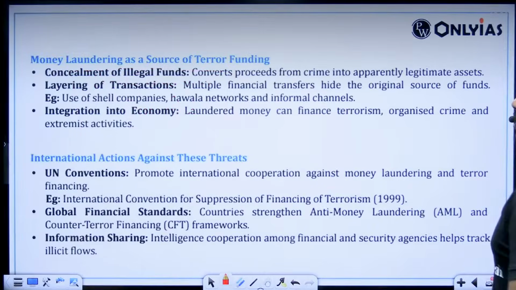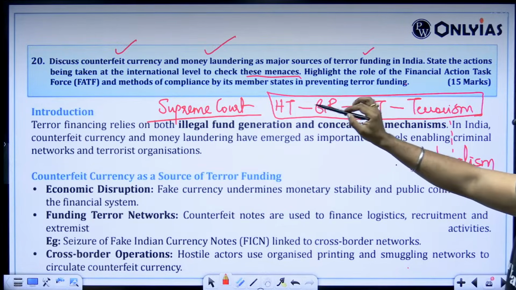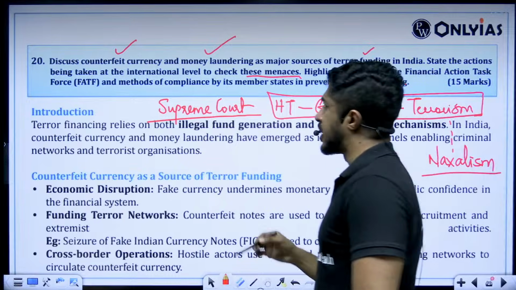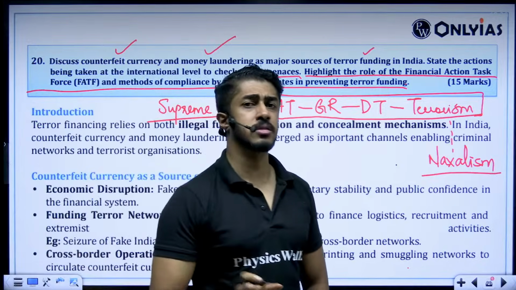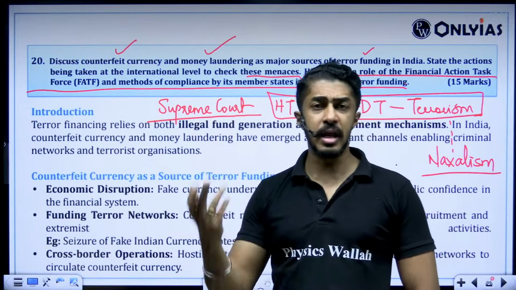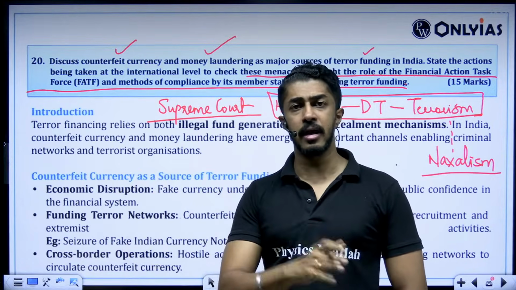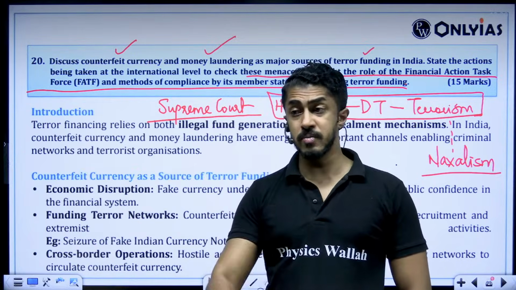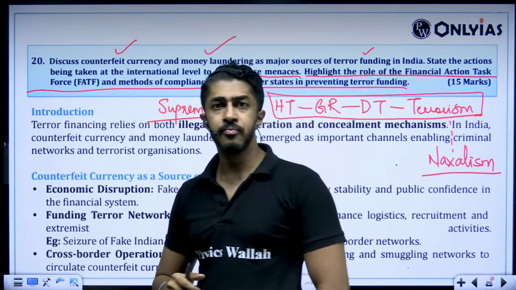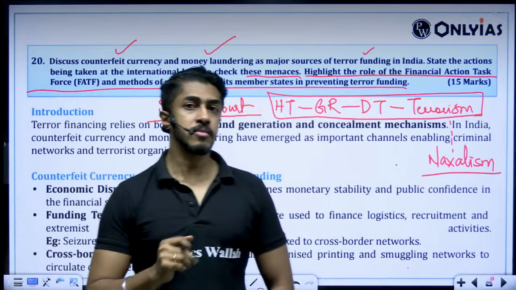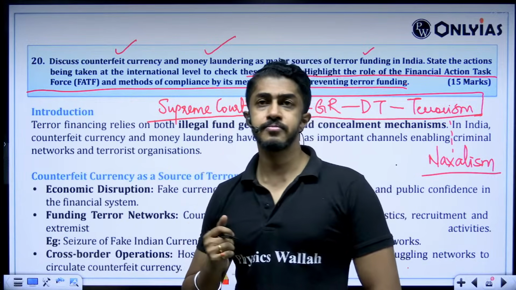Then comes what? Highlight the role of the Financial Action Task Force and methods of compliance by its member states in preventing terror funding. Now, if you ask me, this point is again like a historical question. FATF's grey list, FATF's blacklist. The grey list is like a warning. Pakistan keeps coming in and out of the grey list. Blacklist means with those countries you cannot indulge in any sort of financial transaction. Iran, for example. North Korea, for example. These two are in the blacklist. Got the point here? That you will mention.